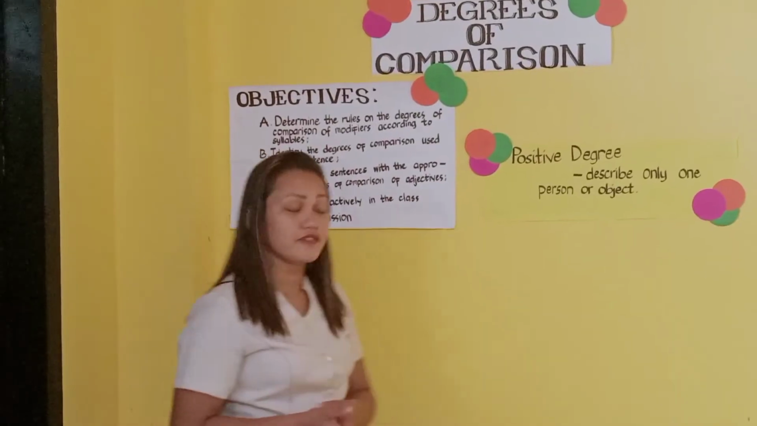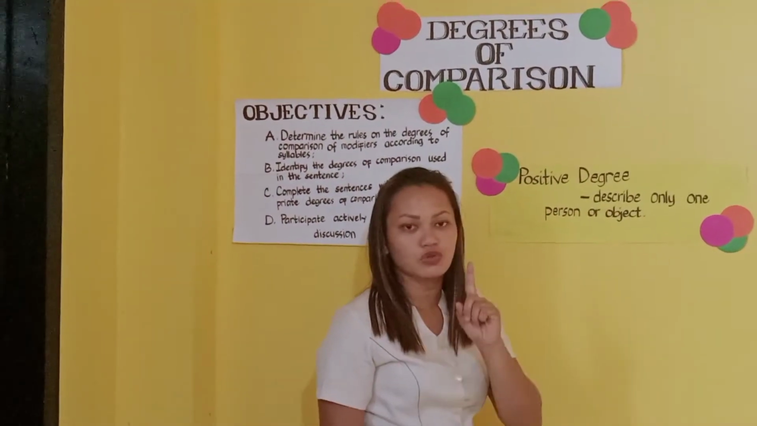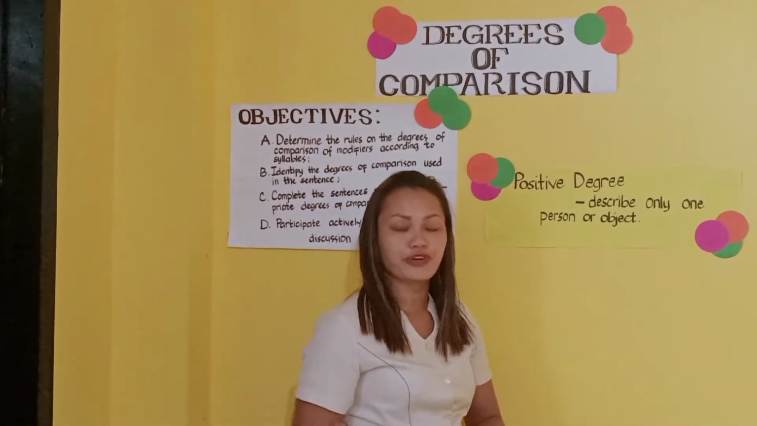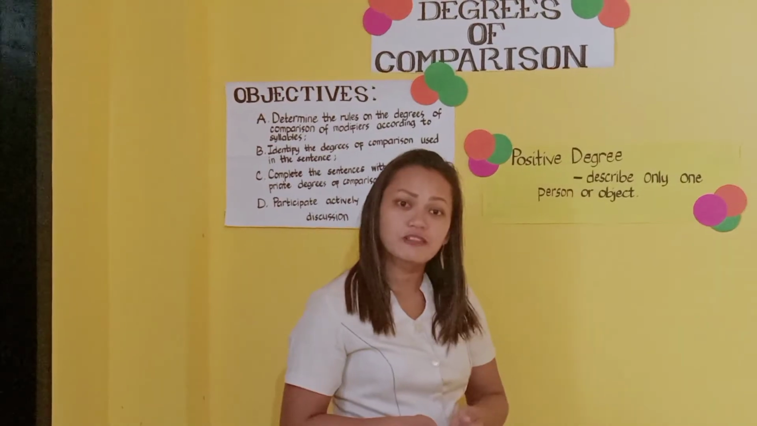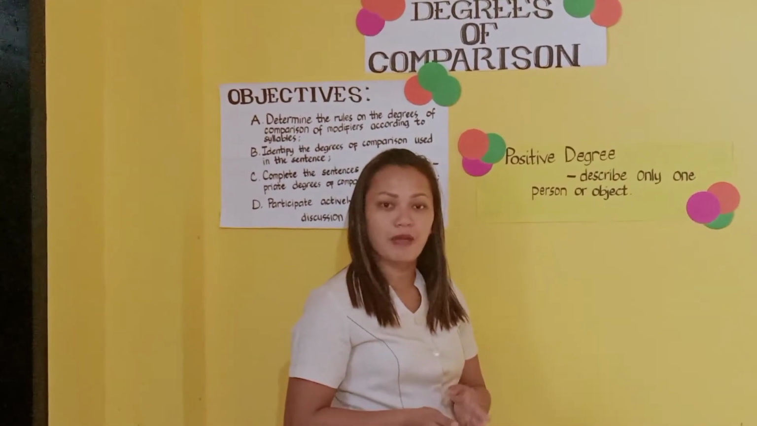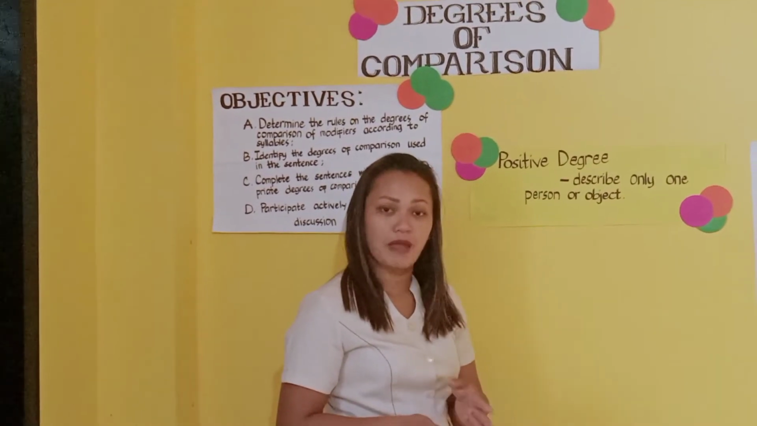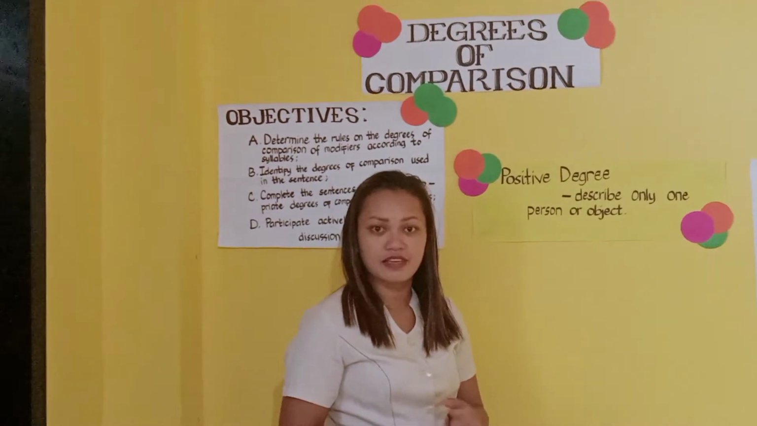The positive degree describes only one person or object. Say for example, James is tall. So James is being described as tall. Next, the baby is healthy. So the baby is described as healthy.